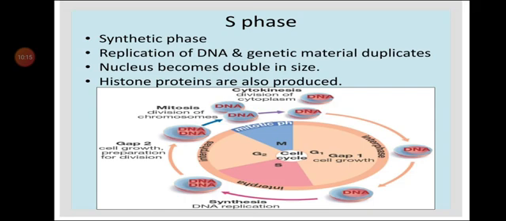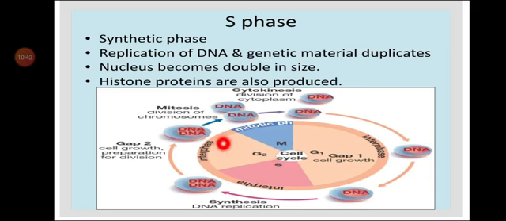So I repeat, S phase is also known as the synthetic phase, and in this phase replication of DNA takes place and genetic material also duplicates. At the same time, the nucleus becomes double in size and histone proteins are also produced.